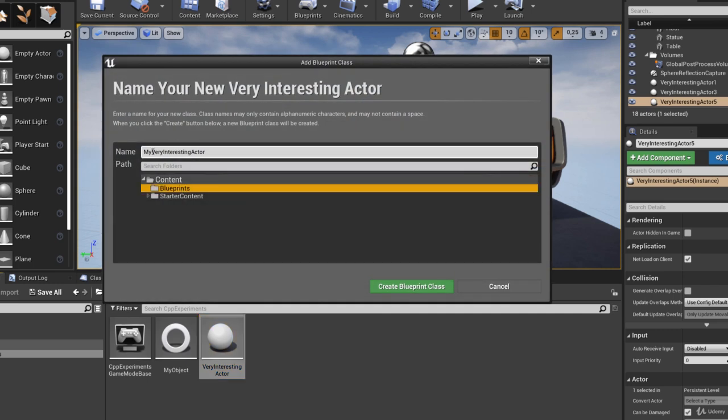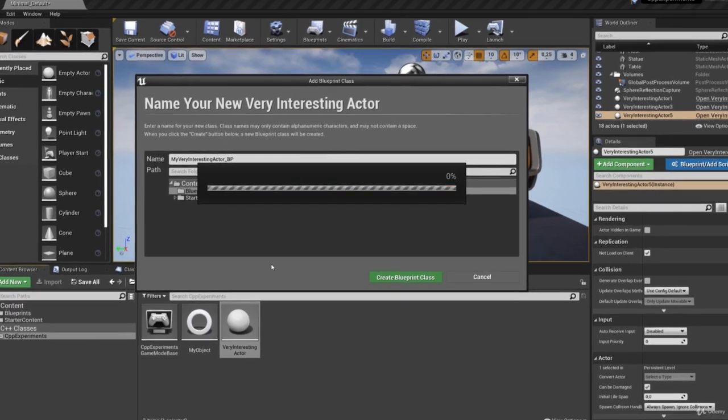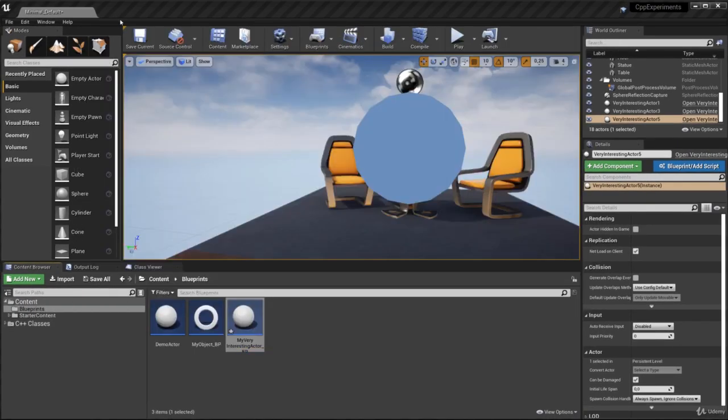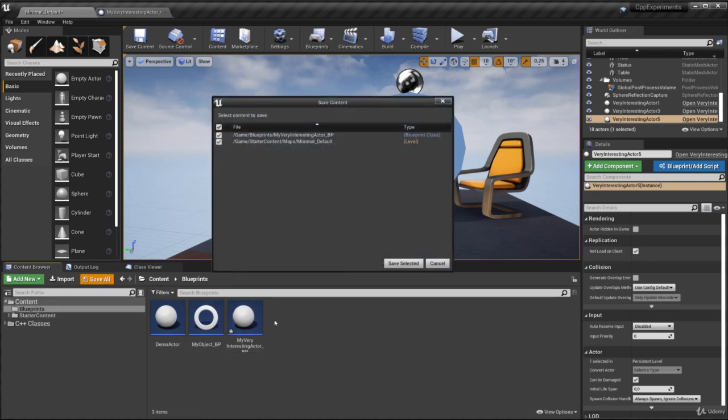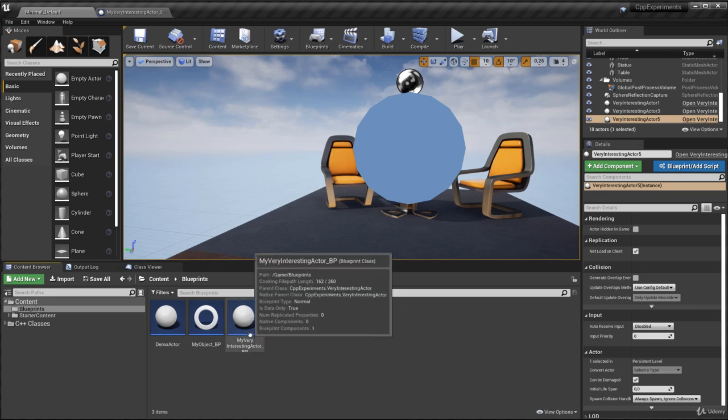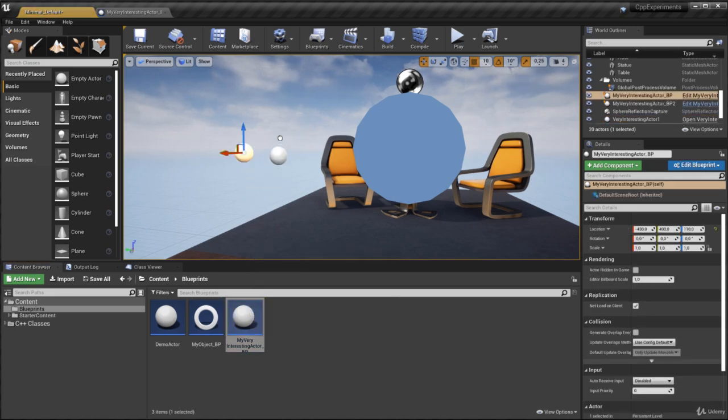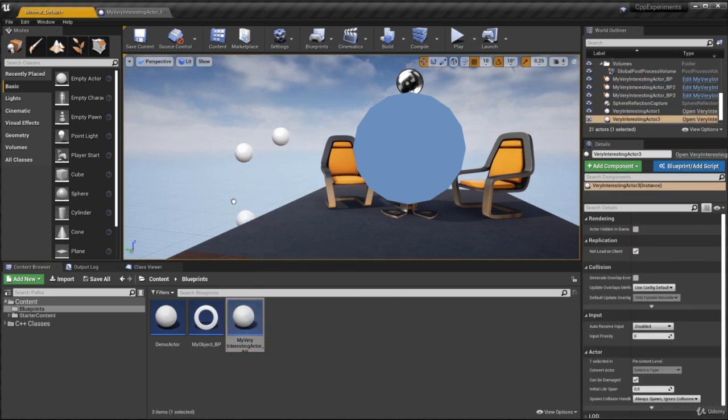I'll just do blueprints, my very interesting actor, underscore BP for blueprint. And similarly, again in the blueprints folder now, I'll just save all of that stuff. Now I can drag and drop these into the world as well.